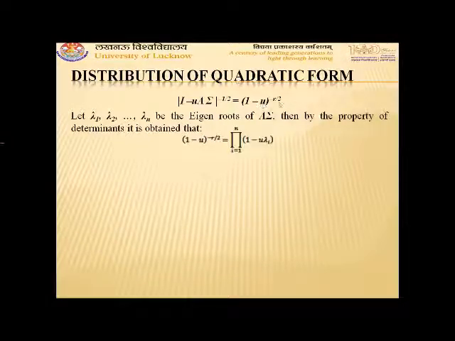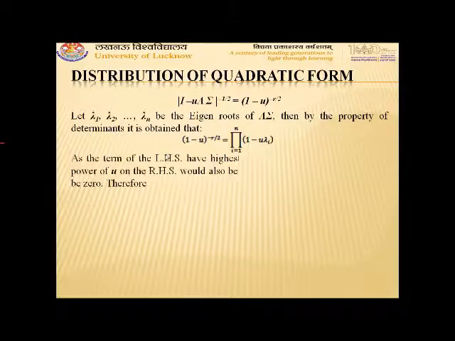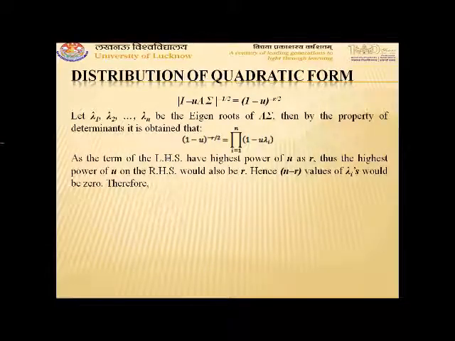That is, (1 minus u) to the power minus r by 2 is equal to product i goes 1 to n of (1 minus u lambda i). Since the maximum power of u in the term on the left hand side is r, the power of u on the right hand side will also be r, and the other terms will come out to be 0. That means the highest power of u on the right hand side will also be r. So n minus r values of lambda will be 0.